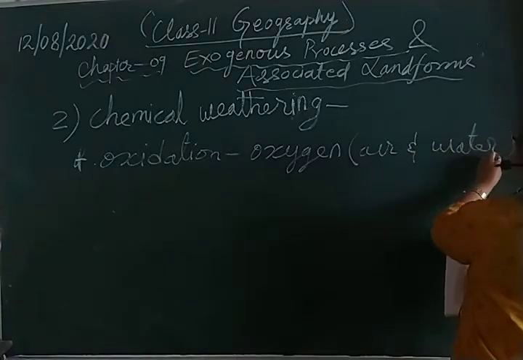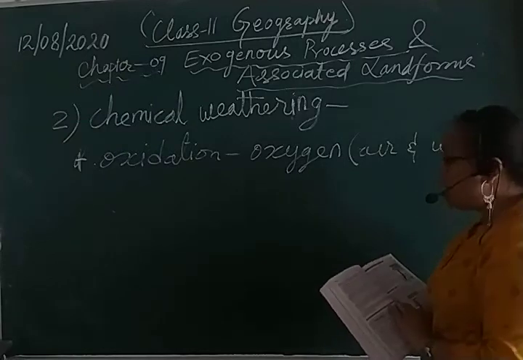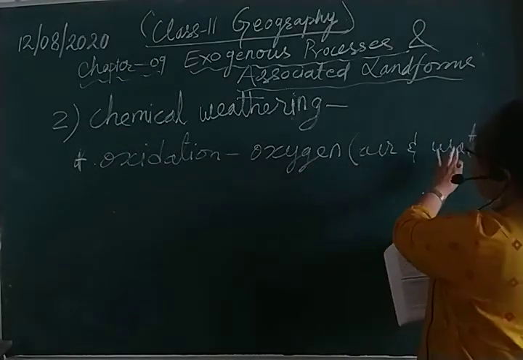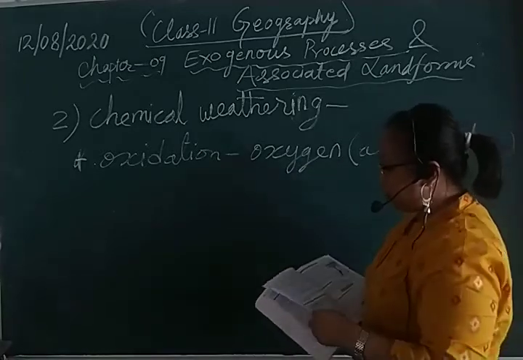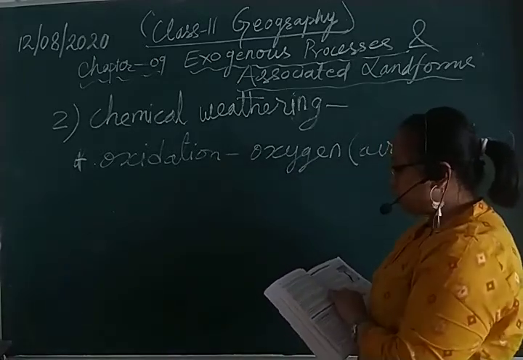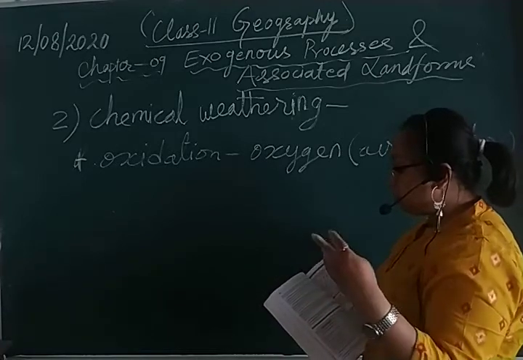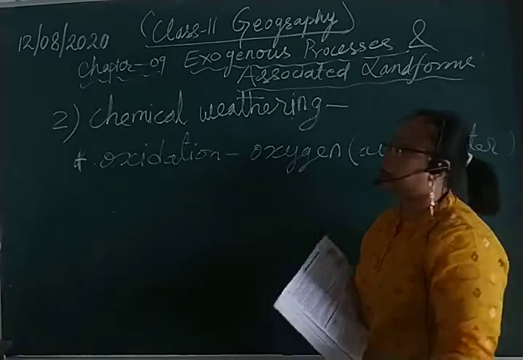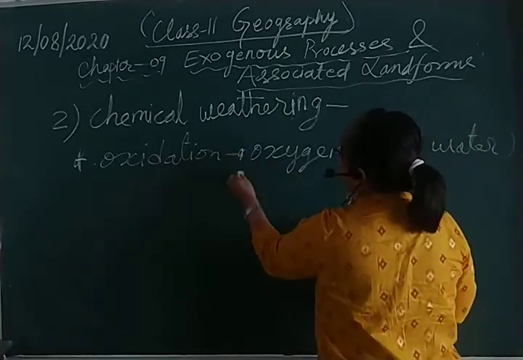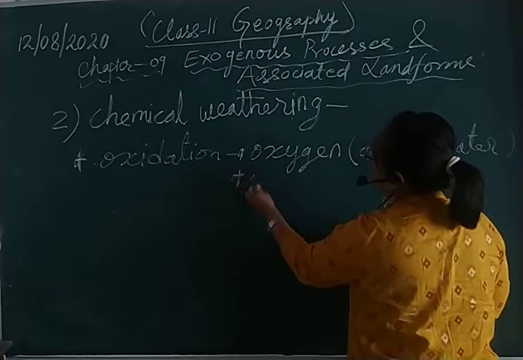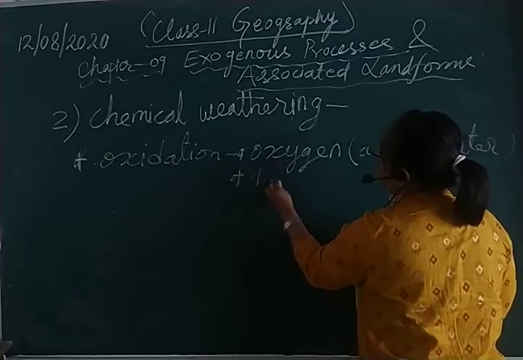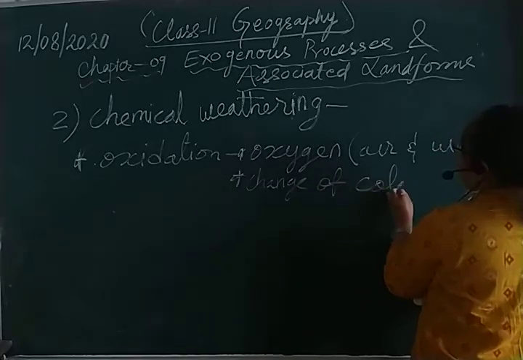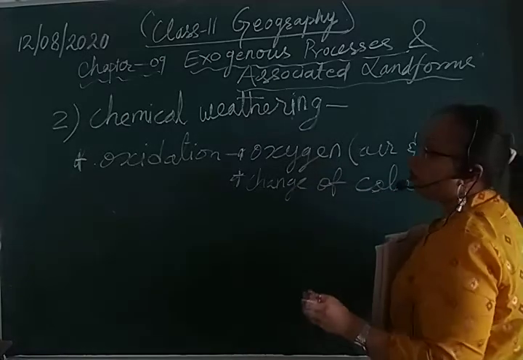When oxygen plays an important role in air and water, it is known as oxidation. And this oxidation changes the rocks into different colors. Here in this process, one more thing is mentioned: change of color of the rocks.